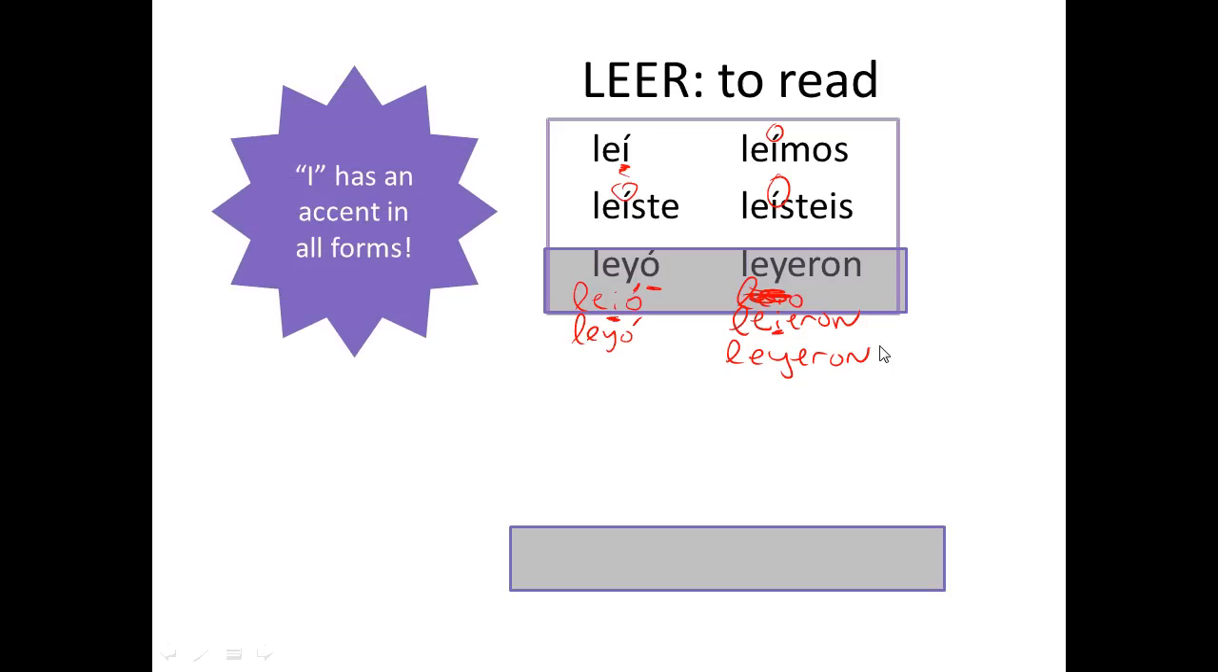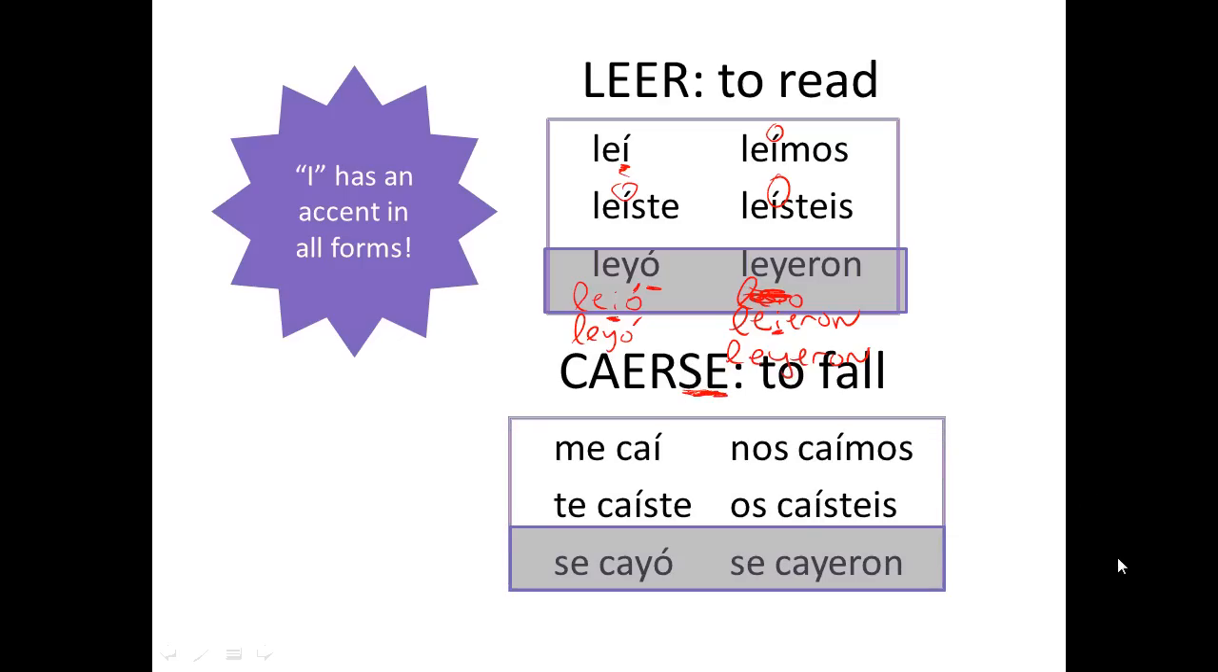I have another one that I'm going to conjugate for you. It's not on your sheet, just so you can see. It's caerse, which is to fall. You have to remember to change the se and put it in front, depending on the person that you're talking about. So we have me caí, te caíste, se cayó, nos caímos, os caísteis, se cayeron. Pay attention to the accent marks in the nosotros and vosotros forms, as well as the 3 vowels in a row in these ones right here.